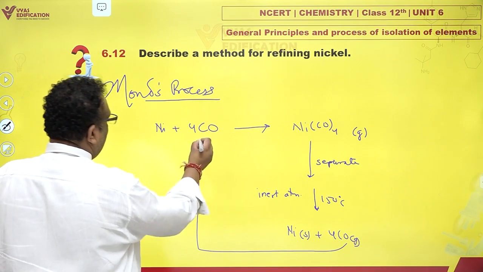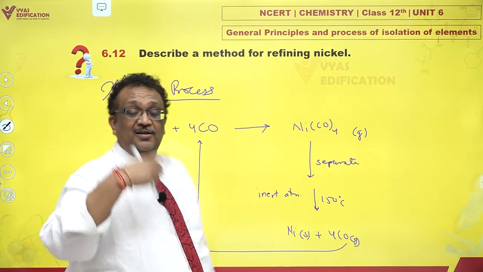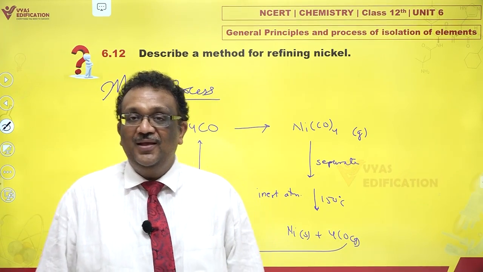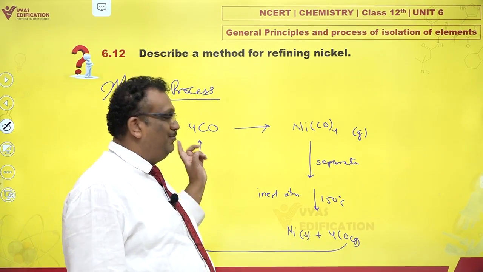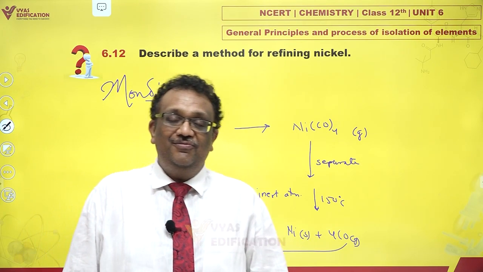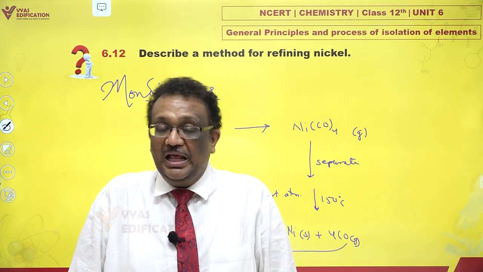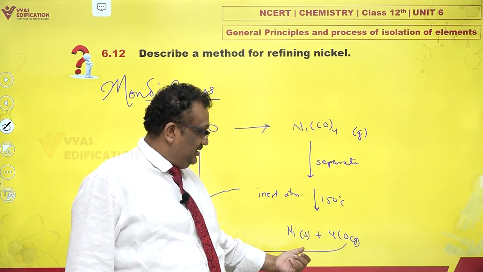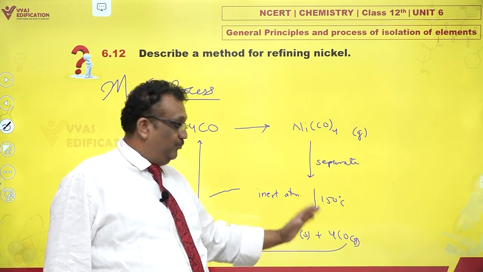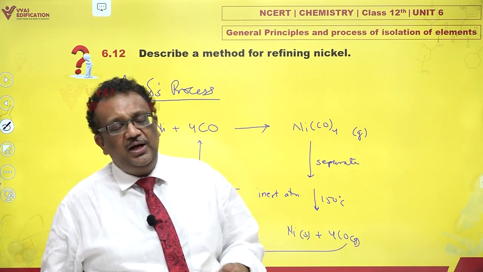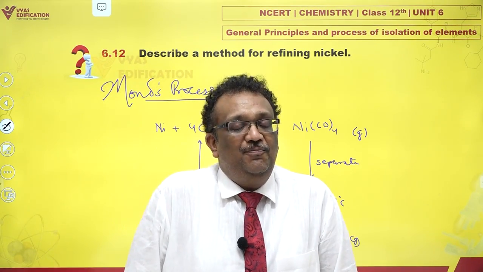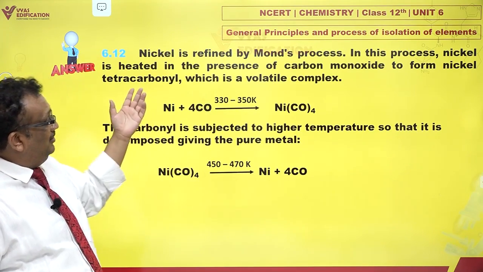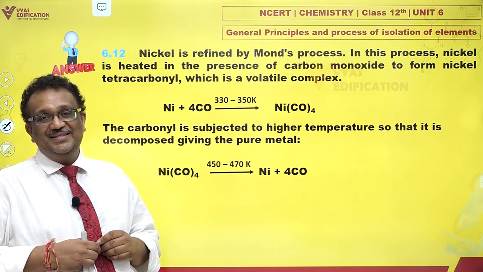And this carbon monoxide can be again recycled. You can use it again and again. That's too beautiful. Yes, it's very beautiful. And you find very simple method by which this kind of thing can refine nickel. No other metal evaporates with carbon monoxide as easily as nickel, and it can be decomposed and separated out. So all you get is absolutely pure nickel and beautiful method, Mond's process. The same reaction is written here in printed form for those who wish to witness it. Take a screenshot.